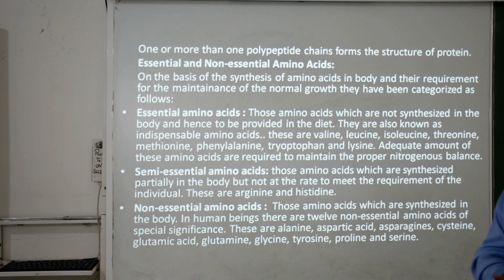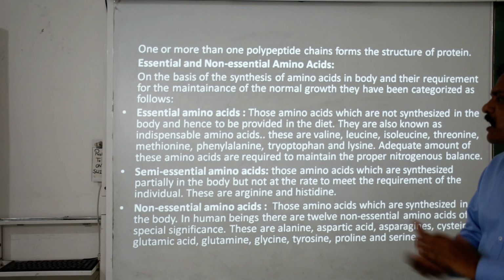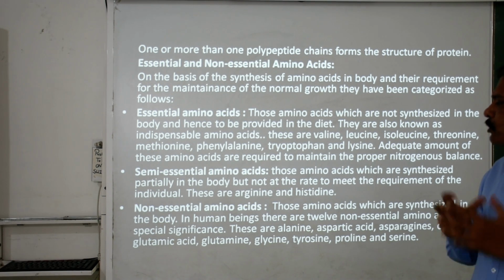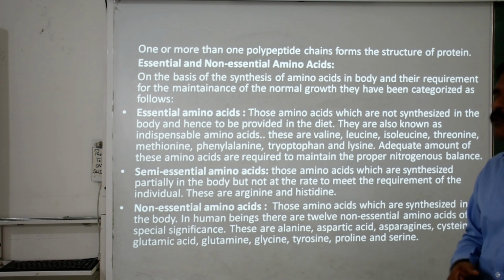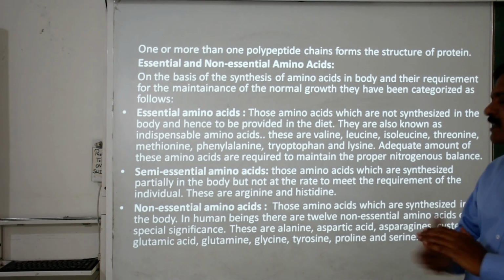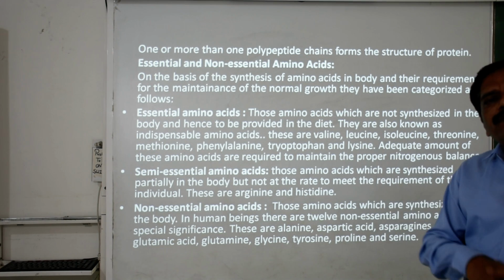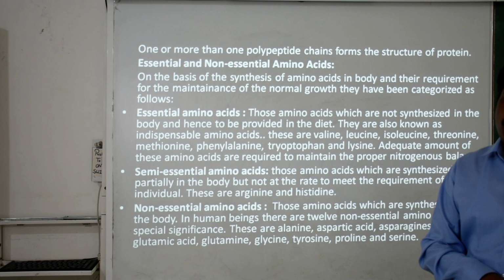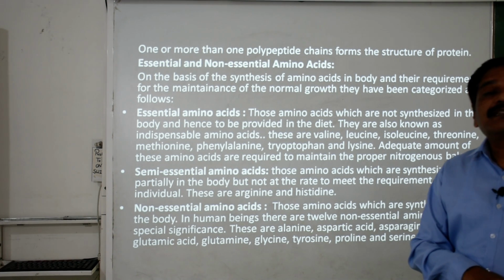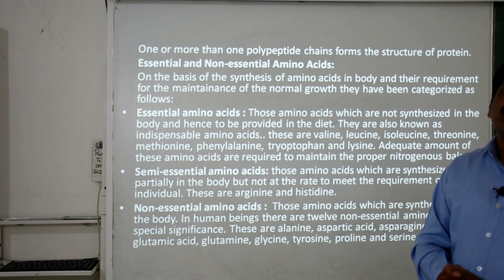Then the next one is semi-essential amino acids, which are synthesized partially in the body, but not at a rate to meet the requirement of the individual. For example, histidine. Clear? It is produced in the body, but it is also compulsory to take it as part of the diet too, right? The reason is that an adequate amount of this amino acid is not synthesized in our body.